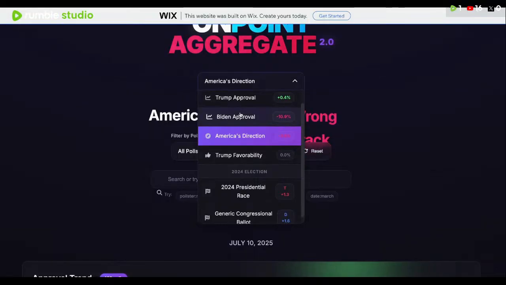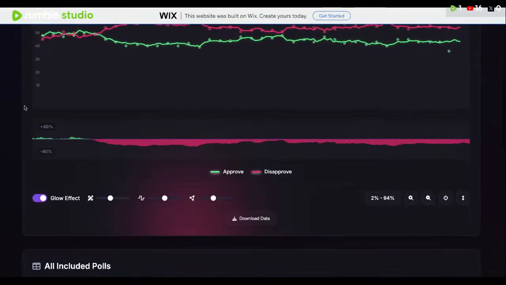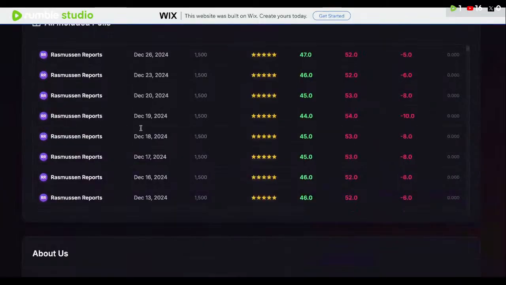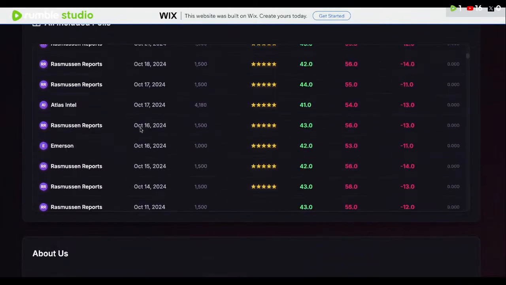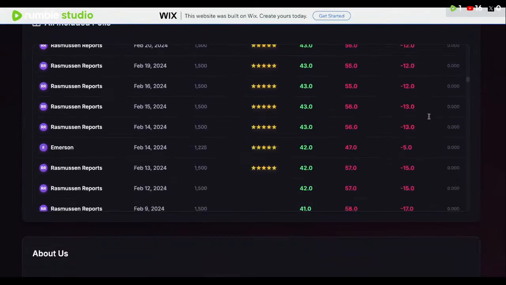The next thing we're going to look at is Biden's approval rating from the last term. And we see that a lot of it is Rasmussen, some of it's Emerson, Big Data Poll here and there, Alice Intel, so there's some polling here for the most part.